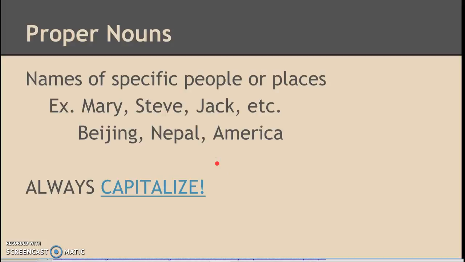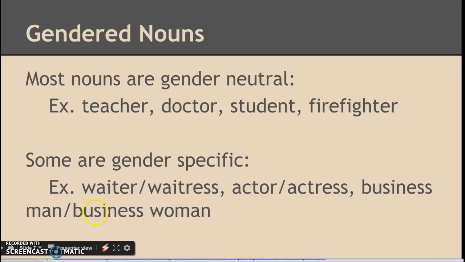Okay, proper nouns, though, are the names of specific people or places. So Mary, Steve, Jack, Beijing, which is a specific city in China, Nepal, which is a specific country, and America, which is also a specific country.